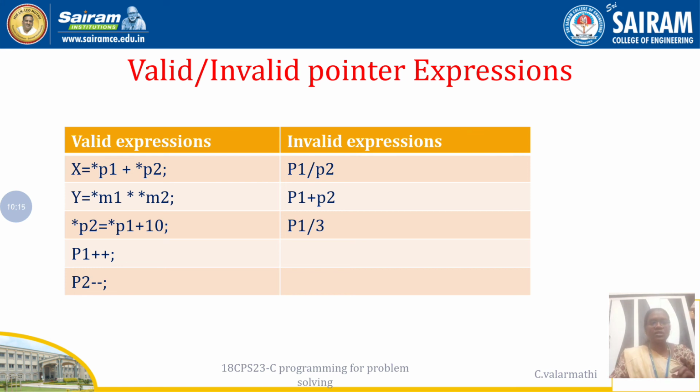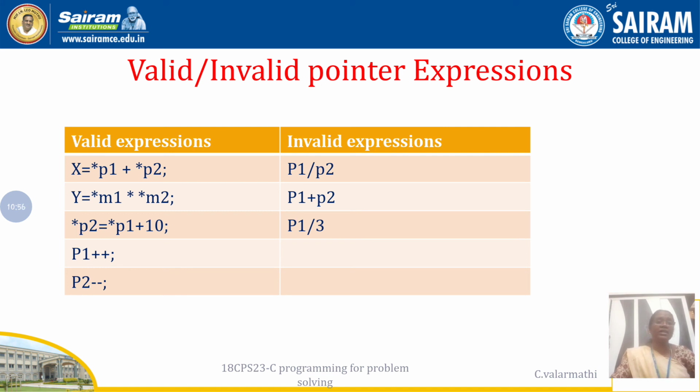invalid statements. So what are the valid statements? X equal to star P1 plus star P2. This is the addition of two pointer variables. So we know some value will be stored in star P1. Say for example, star P1 is equal to 1, star P2 equal to 6, means 1 plus 6 is added, that is stored in the variable X. Similarly, the second expression, star M1 star M2, shows the multiplication, that is also possible, and star P2 is equal to star P1 plus 10, and incrementation and decrementation of P1 and P2 pointer variables are also available. Okay, these are the valid expressions.